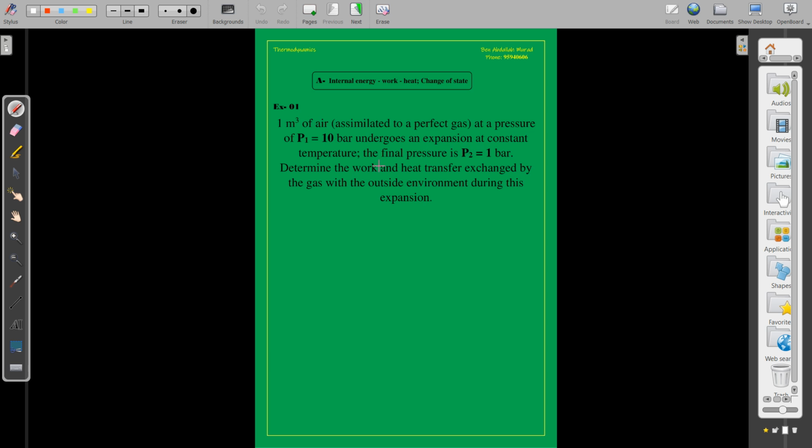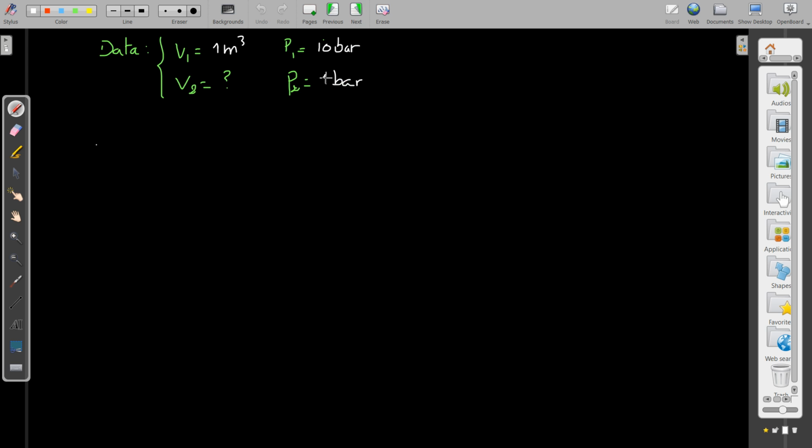Expansion at a constant temperature. What does this mean? When we see expansion at a constant temperature, this automatically means an isothermal process. It's an isothermal process of expansion.